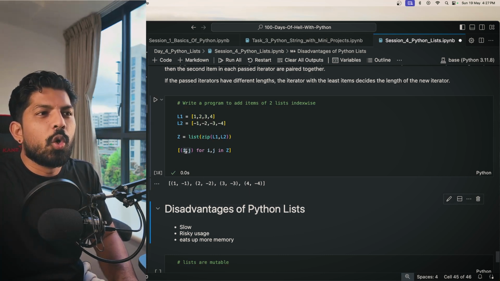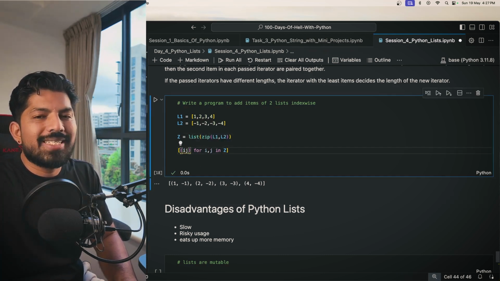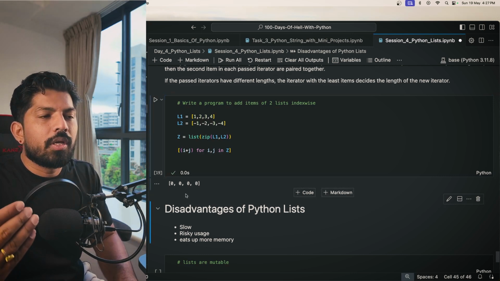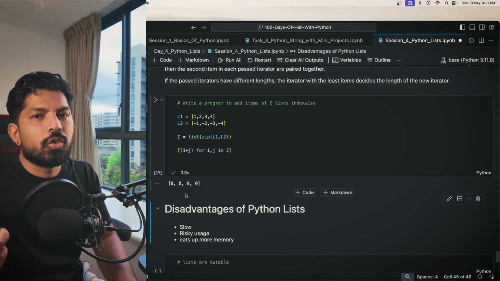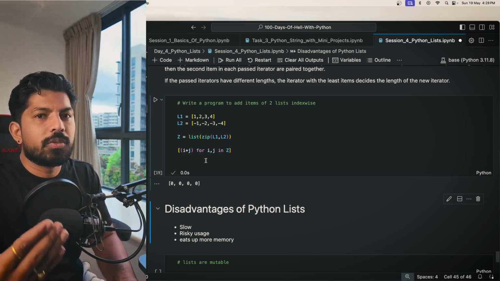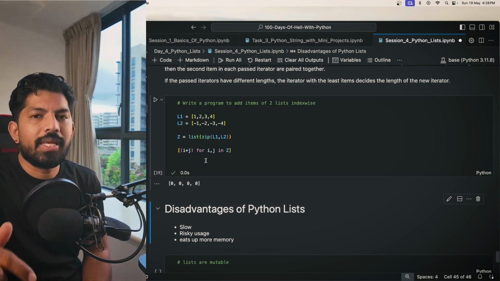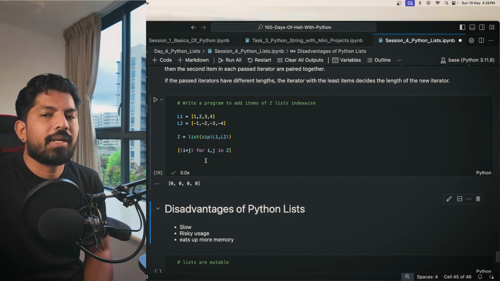So we wanted to add these values, so you will just assign an addition operator here, and now when you hit shift enter, you will get the values as 0, 0, 0, and then you will get the values as 0, 0, 0, 0. So that's the functionality of the zip function, and it is also very useful. So just practice some questions. I'll be giving MCQs and a task.